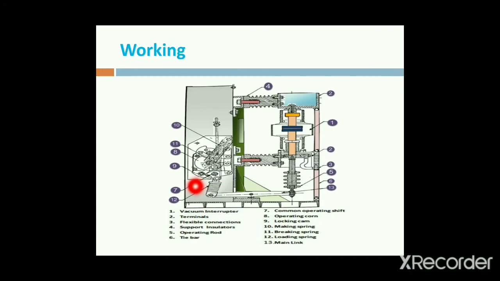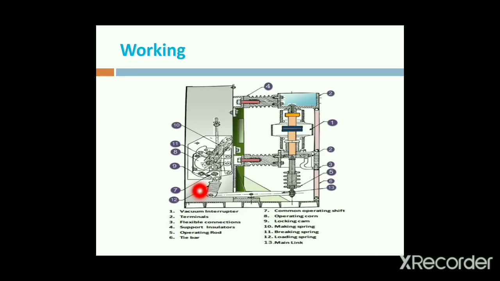Next one is the making spring. By using this spring, it is also one of the mechanical operations. It gives the mechanical operation. Next one is the breaking spring. This is the breaking spring. Next one is the loading spring. Next one is the main link.